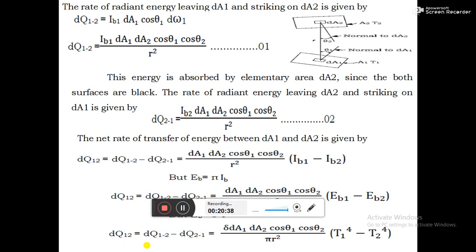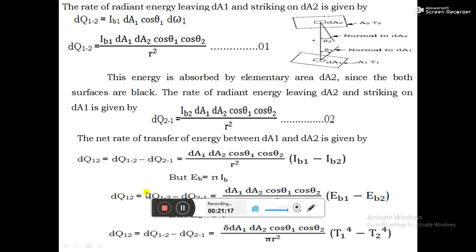Don't confuse. dq12 represents the net rate of heat exchange between dA1 and dA2. dq1;2 represents the radiation emitted by body 1 and falling on body 2. dq2;1 represents the radiation emitted by body 2 and falling on body 1. Don't get confused.